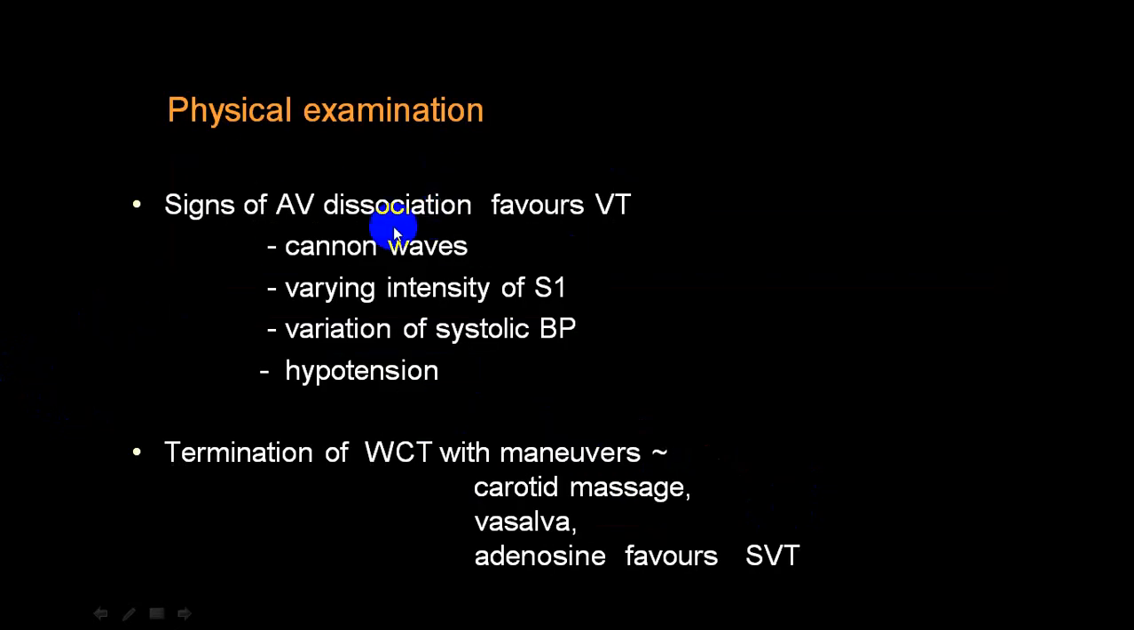This we have already mentioned before. Because of AV dissociation in VT, you will have cannon waves. S1 sound will be variable. Systolic blood pressure will be variable, and there will be hypotension. While in case of supraventricular tachycardia with aberrancy, if you give carotid sinus massage, or you do a Valsalva maneuver, or you give adenosine 6 milligram or 12 milligram, and there is a reversal or termination, and the person reverts back to normal sinus rhythm, more in favor of an SVT.